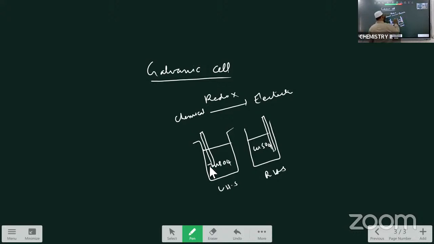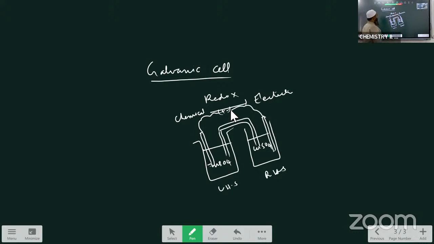Now after this, these two are internally connected with a U-shaped glass tube, that is called the salt bridge, and these two are externally connected to the external circuit. इस external circuit से मिला देते हैं इसको.